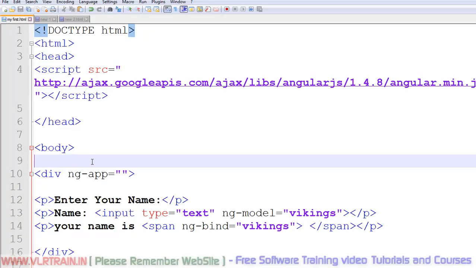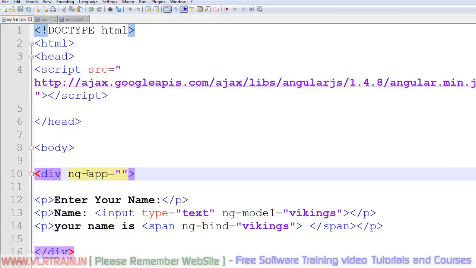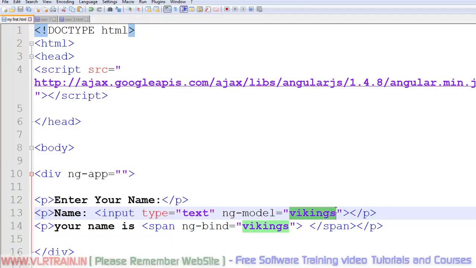So finally, within the div, what is the meaning of ng-app? It is initiating the AngularJS application. After that, in the input type equals text control, we are using ng-model. That model name is Vikings. Give your model name according to your requirement. After that, in the span tag, I am using the ng-bind value Vikings.